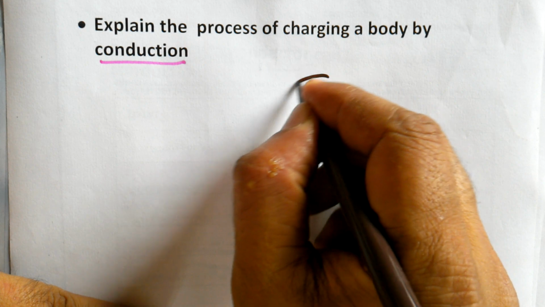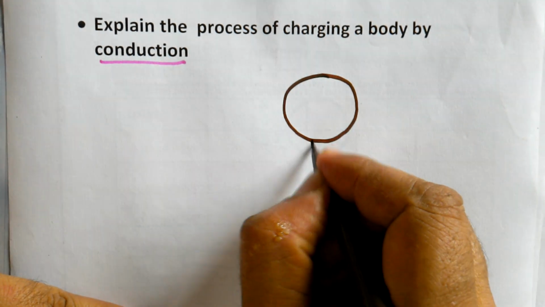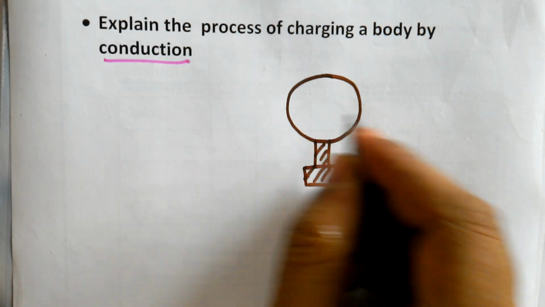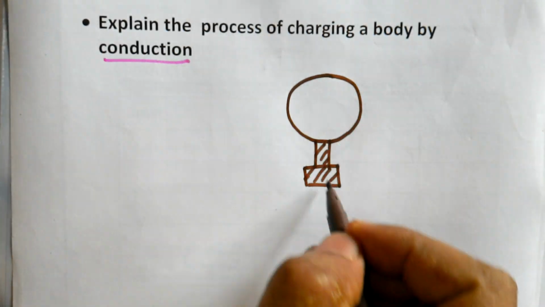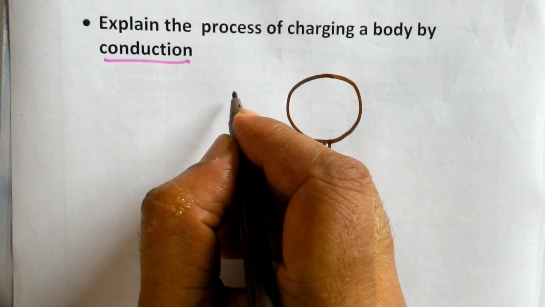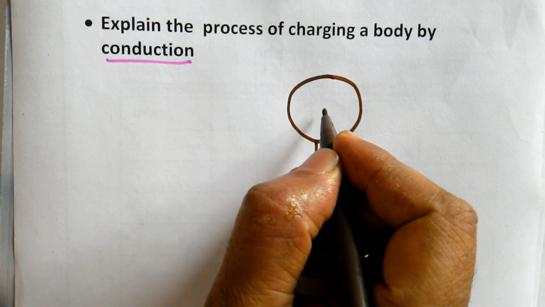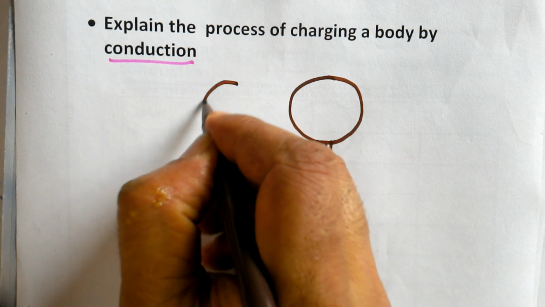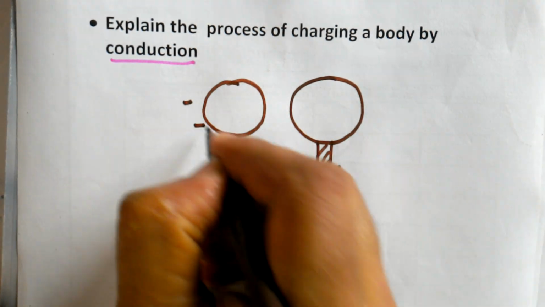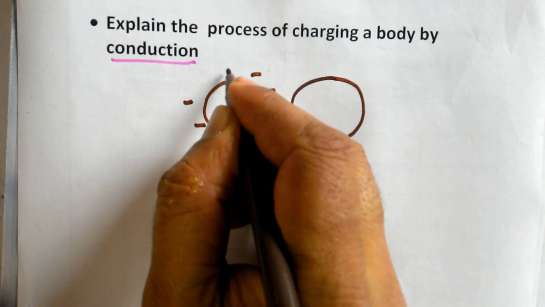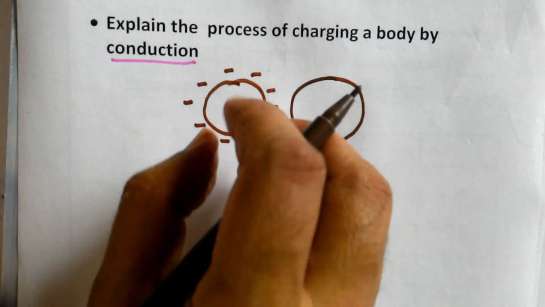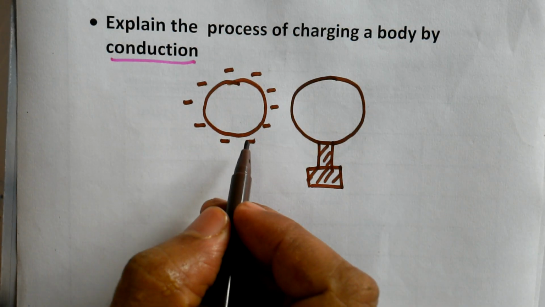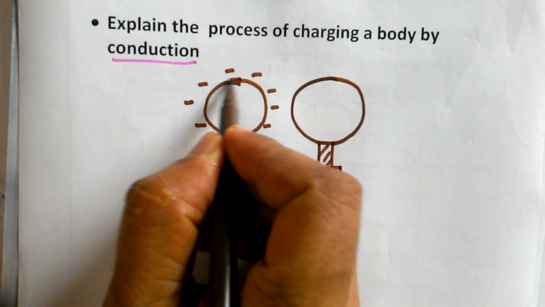Now suppose this is a spherical metal conductor, which is kept over an insulating stand, because I don't want to lose the charges once it gets charged. Now bring the charged body in contact with this uncharged body. Suppose I already have a negatively charged conductor, and these negative charges are distributed on the outer surface because they keep repelling and try to move over the largest distance, and the maximum distance at which they can accommodate is the outer surface.